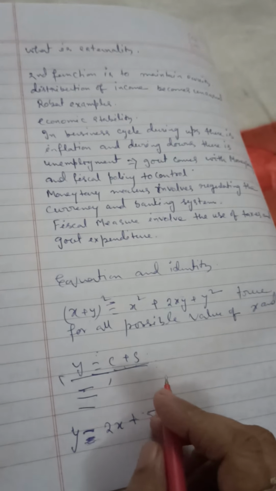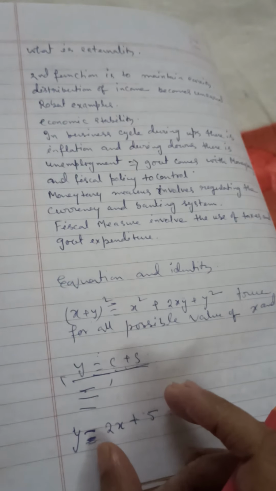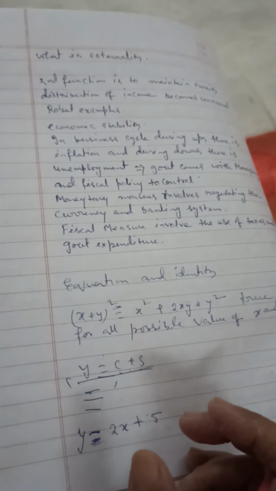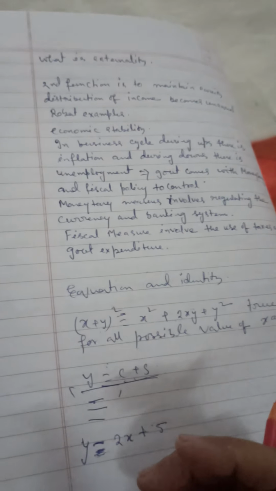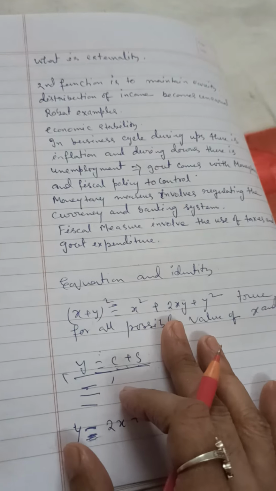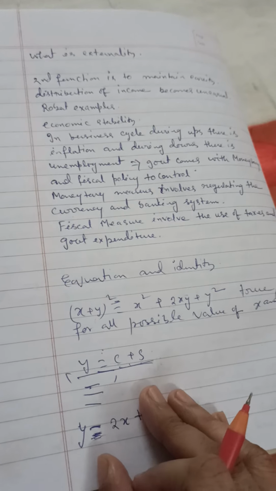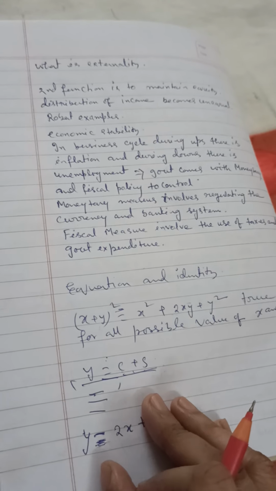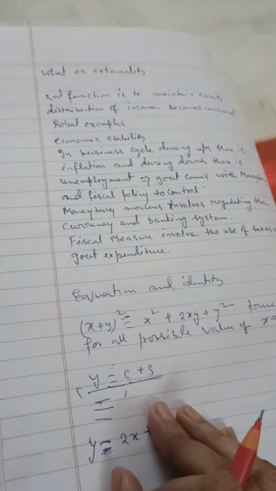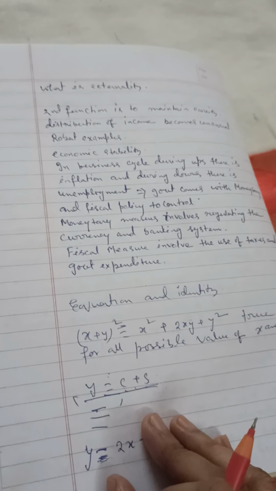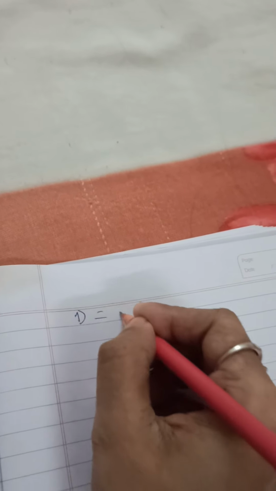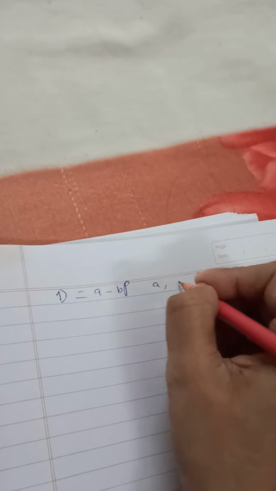Okay, we can solve an equation and can determine the values of the variables for which this equation will be satisfied, but we cannot solve an identity because it is true for all possible values of the variables. In other words, an equation represents a functional relationship or a theoretical relationship. For example, suppose it is assumed that the market demand depends on the price of the commodity. So, we are writing market demand D = A - BP. Say it's an equation where A and B are constants.